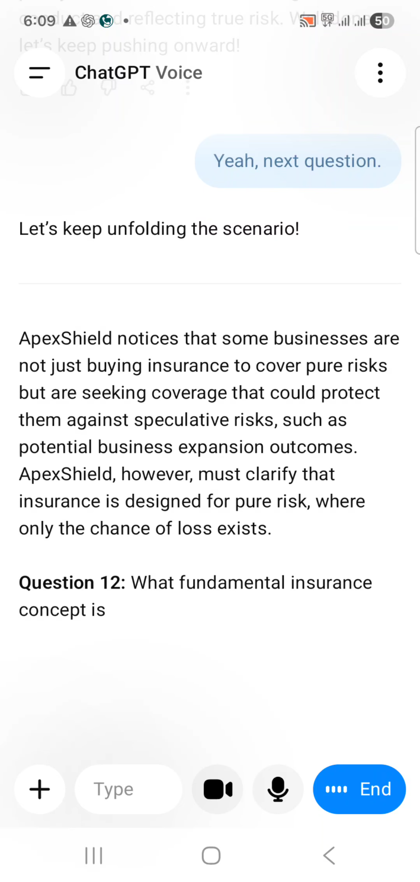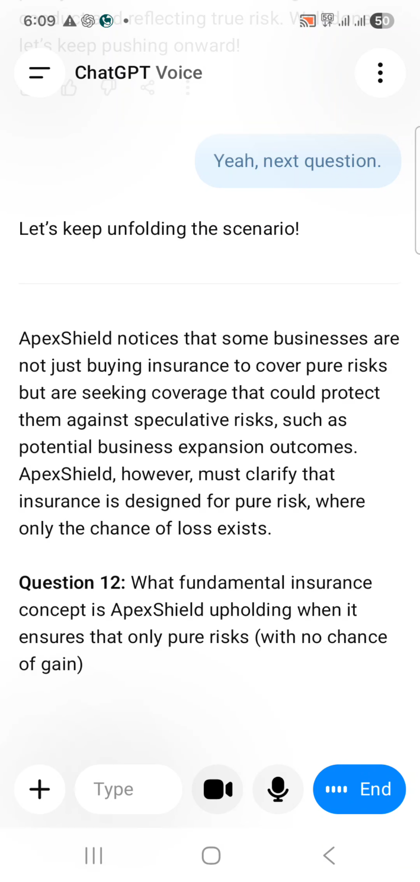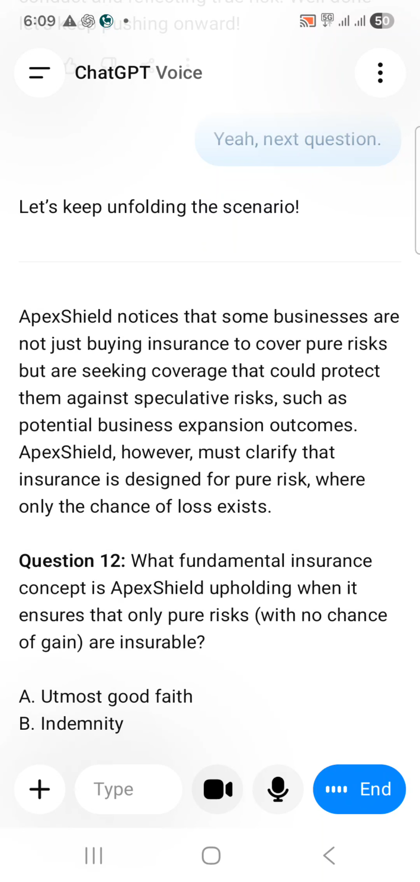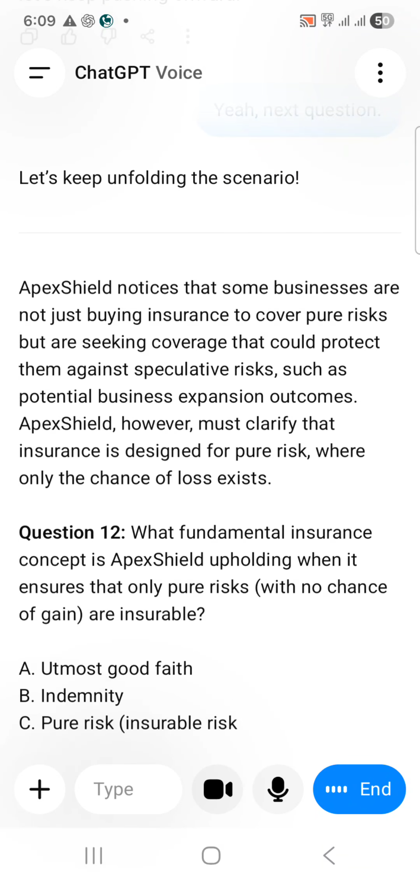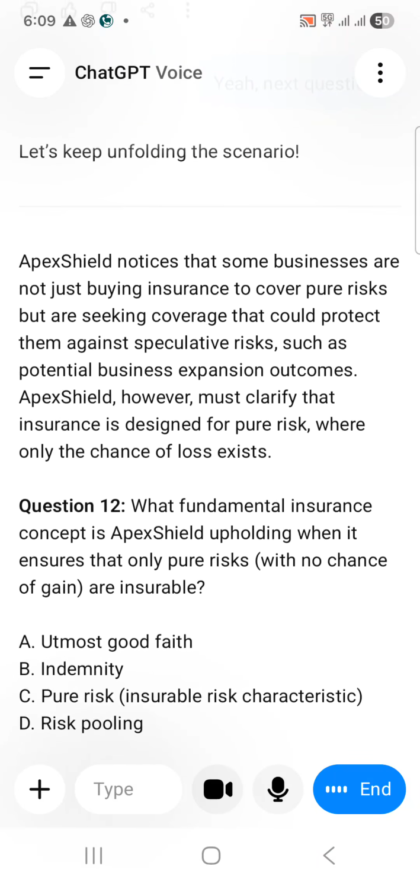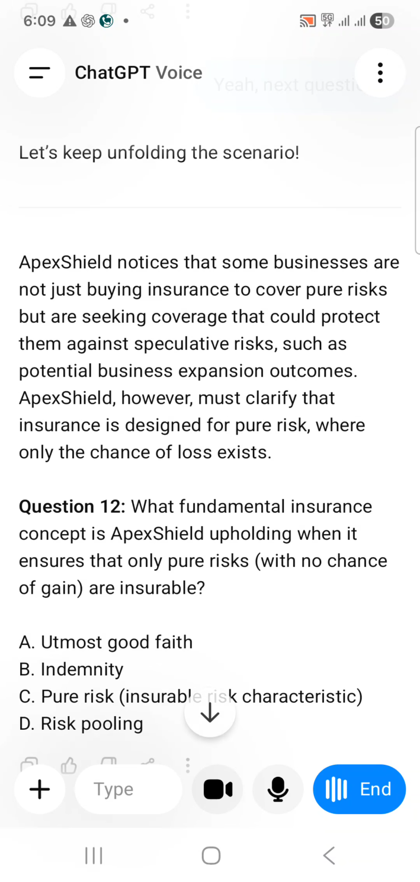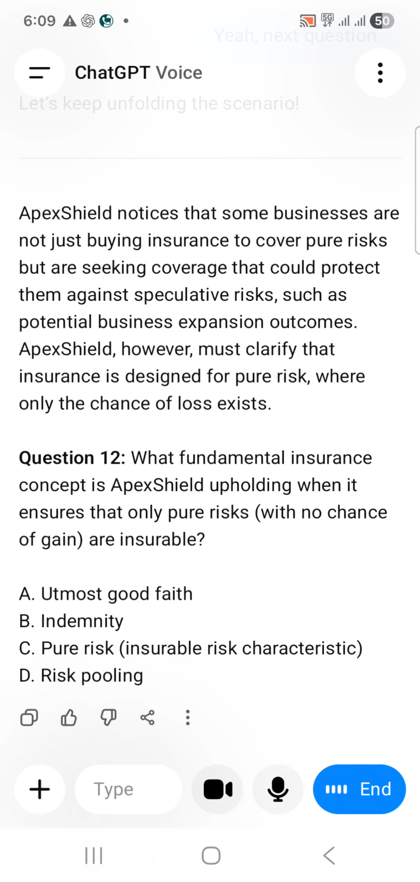Question 12. What fundamental insurance concept is Apex Shield upholding when it ensures that only pure risks, with no chance of gain, are insurable? A. Utmost good faith. B. Indemnity. C. Pure risk, insurable risk characteristic. D. Risk pooling. Yeah, obviously pure risk, C option only.